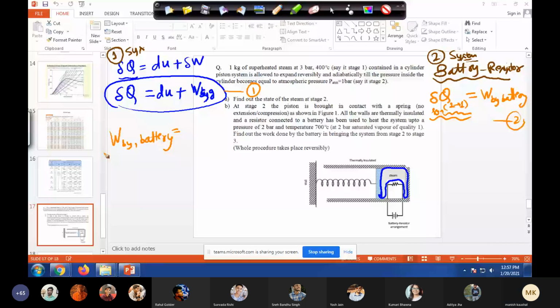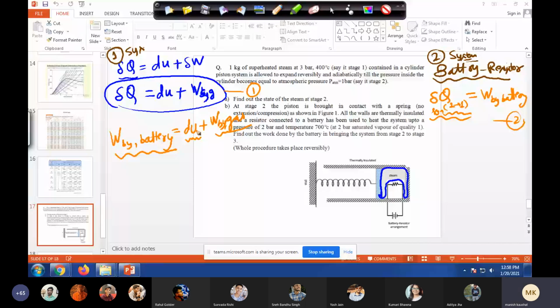Who is working actually? Whether the system is working or work is being done on the system. So again, you will land at the same conclusion. Work done by battery is dU plus W by gas. Now, whether a minus sign or plus sign, I don't care, depending on how you want to interpret. It doesn't matter what choice of system you take. You will land with the same answer. Work done by battery should be equal to how much the internal energy of the gas has increased and how much work has been done by the gas against the spring system. That's all. I think I have made it clear that the choice of system is not going to change your answer. Okay, now how will we do that?